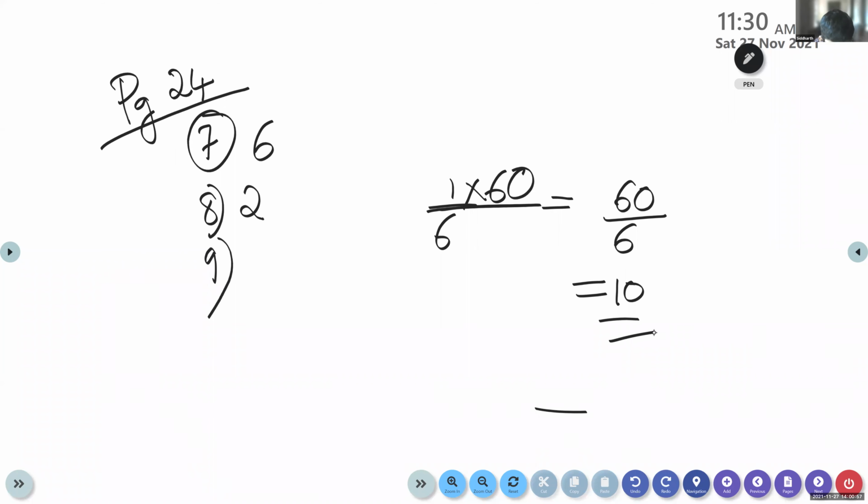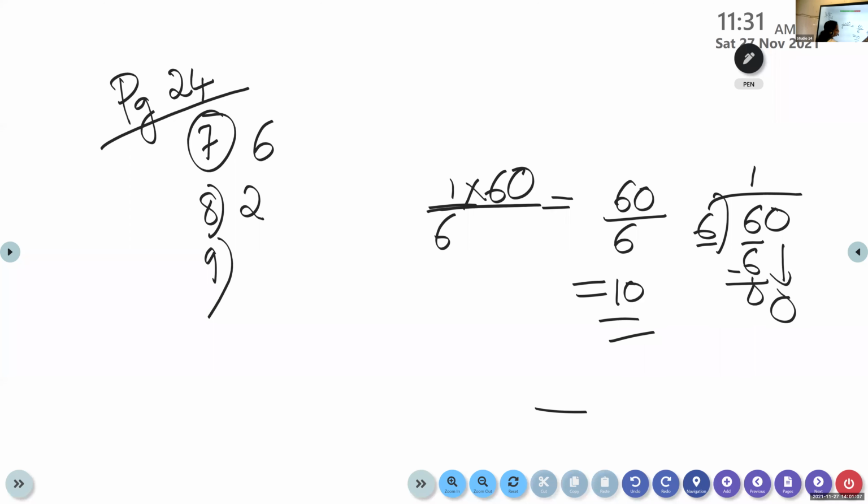You know 10 into 6. If you have any doubt, any number divided by the same number is 1. 1 into 6 is 6. Bring down 0. That is 0. We know the multiplication table of 10. 10 into 6 is 60. So the answer is 10. Okay, children, clear?